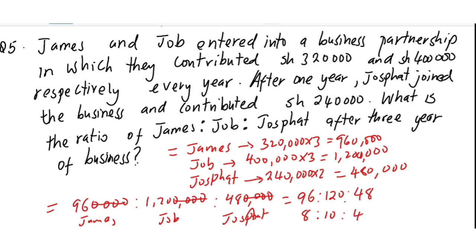Then you can simplify further by dividing by 2 on all sides. 8 divided by 2 gives you 4, 10 divided by 2 gives you 5, and 4 divided by 2 gives you 2. And that's the ratio of James to Job to Josephat after 3 years of business.